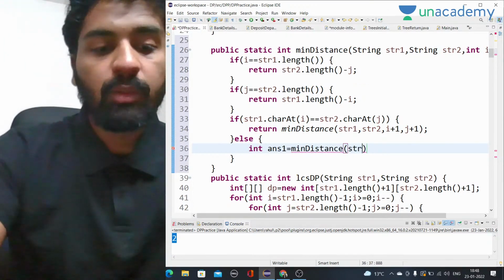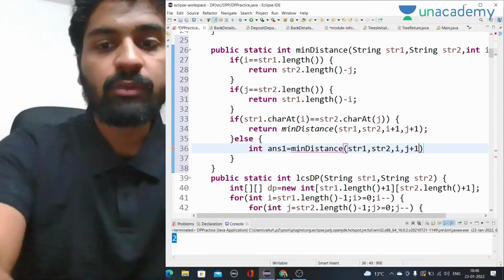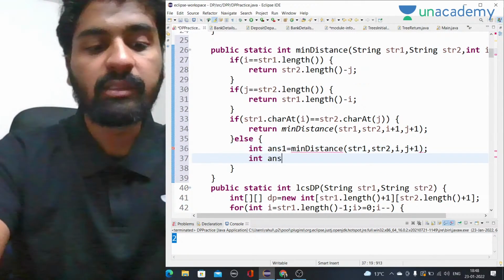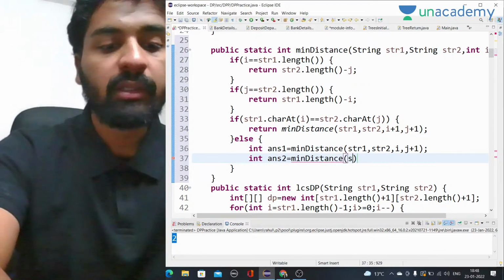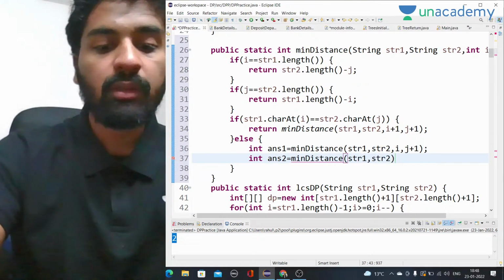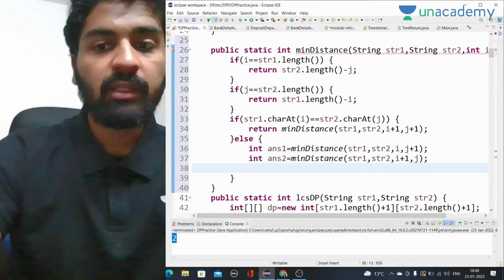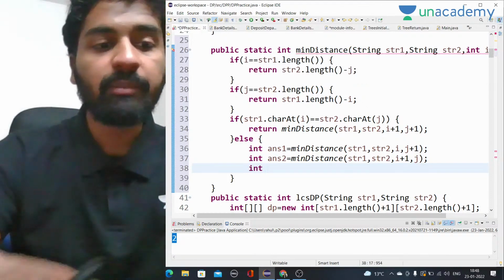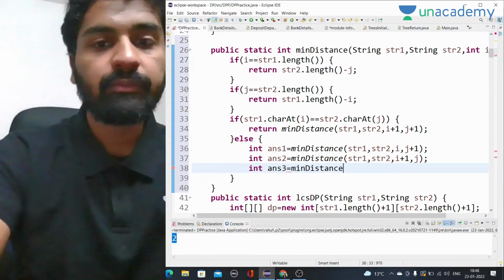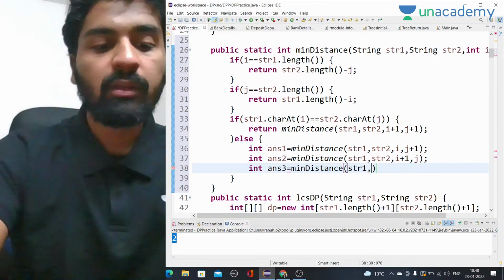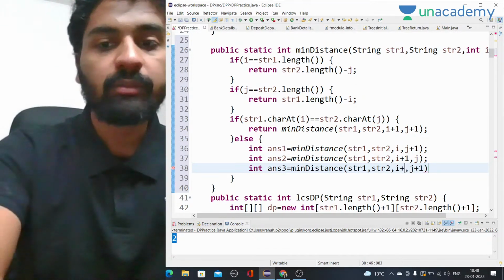Okay, that will be str1, str2 and I, J plus 1. Okay, int answer 2 will be equal to min distance of str1, str2, I plus 1 and j. This was the other case, and the third case was both of them, if we are replacing them. So answer 3 will be min distance of str1, str2, I plus 1, j plus 1. These are the three cases possible.